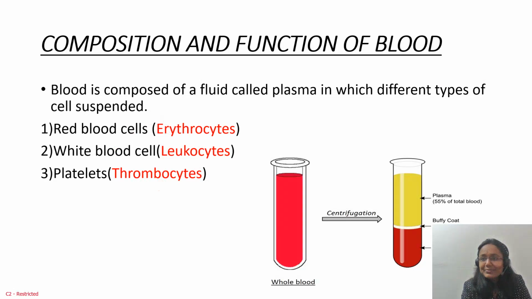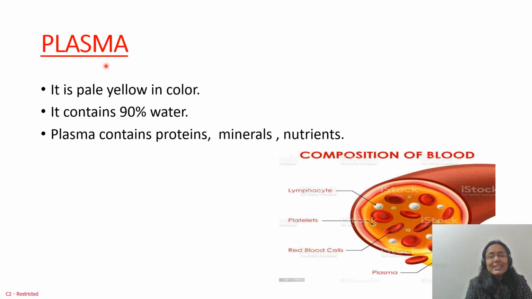Okay, here, plasma. What is plasma? Just now I told you that all the cells, that is RBCs and WBCs, are suspended in it. Plasma is a pale yellow colored fluid in which all varieties of cells are suspended, means they are rotating in it. It is made up of 90% water, and it also contains minerals, nutrients, and whatever is necessary for the blood; all the things are present in it. Okay, that's all about plasma.